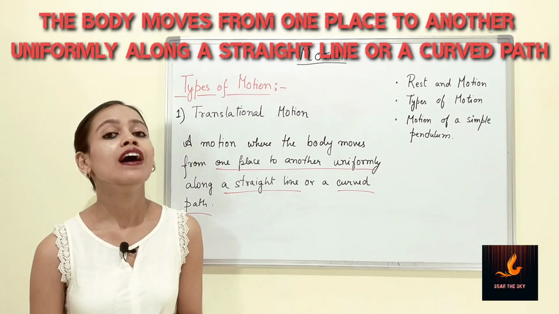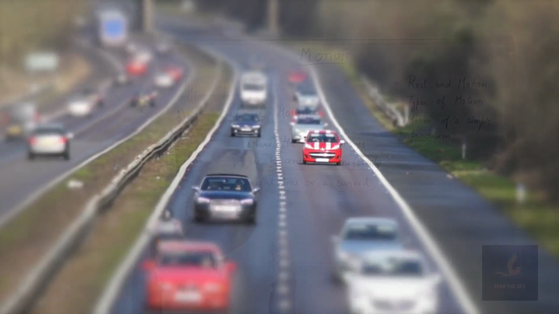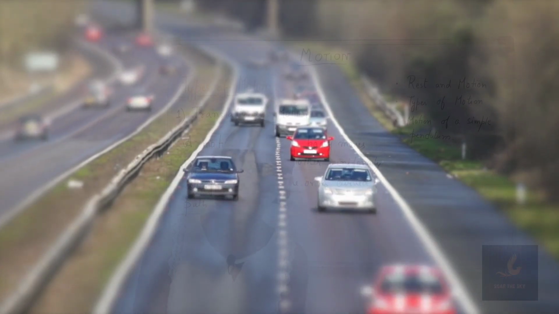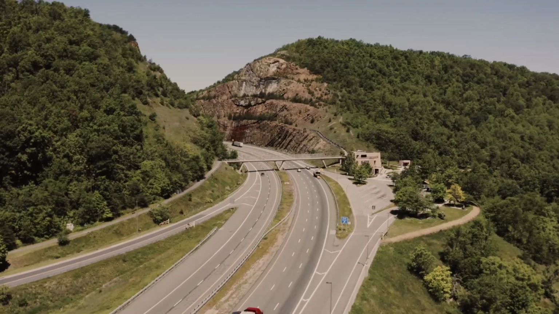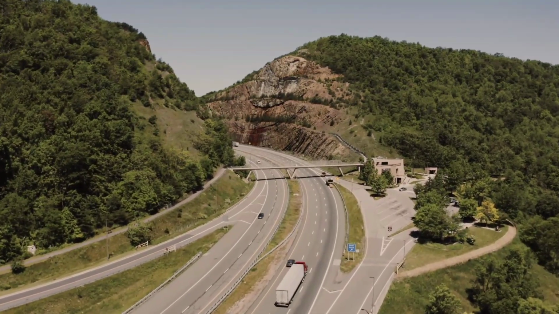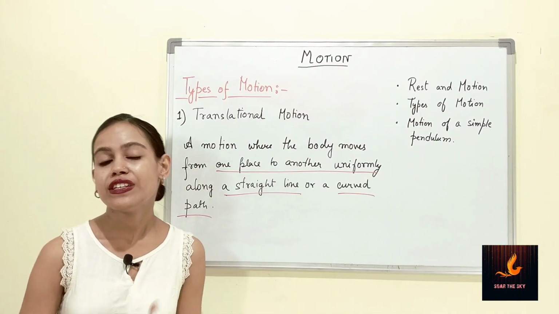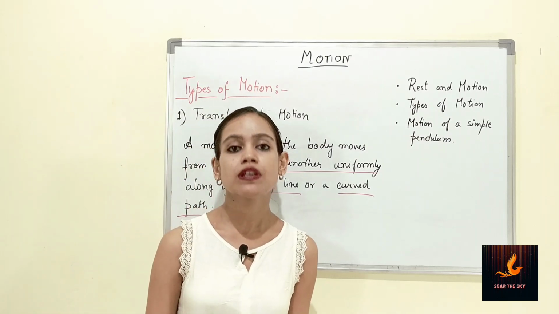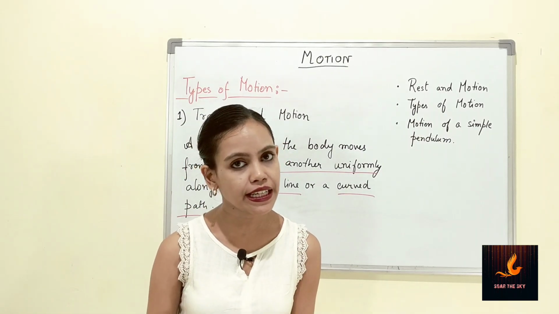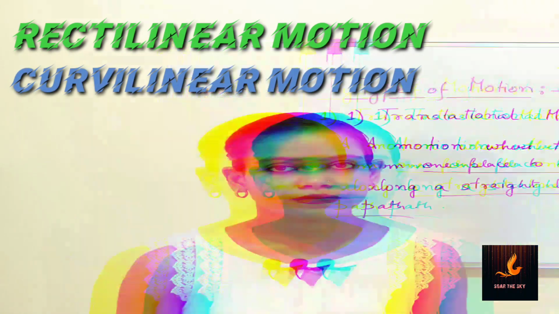For example, a car moving from one place to another without changing its speed along a straight highway or along a curved path like a mountainous road can be called an example of translational motion. Now this translational motion is further divided into two types. Number one is rectilinear motion and number two is curvilinear motion.